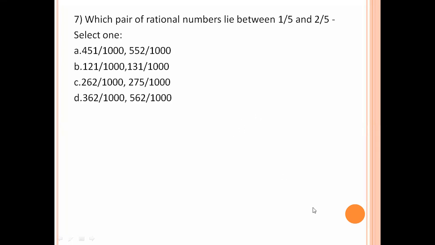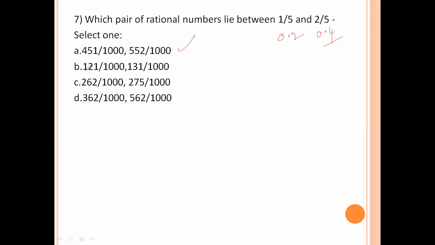Which pair of rational numbers lie between 1 by 5 and 2 by 5? 1 by 5 value is 0.2 and 2 by 5 is 0.4. Let's check the options: 0.12, 0.4512, 0.552. These two are not in between.